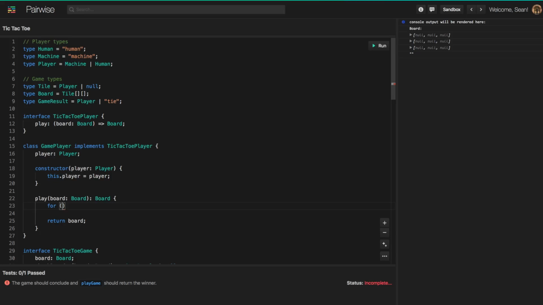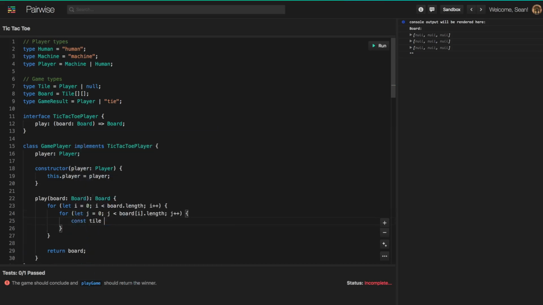So what this would look like is we would say for let i equals 0, i is less than the board.length, and then we're going to increment i, and then we need to create another for loop. So this is going to visit every row in the board, and then for each row we need to visit each column position in that row. So we can say for let j equals 0, j is less than the length of this row, and we're going to increment j by 1.